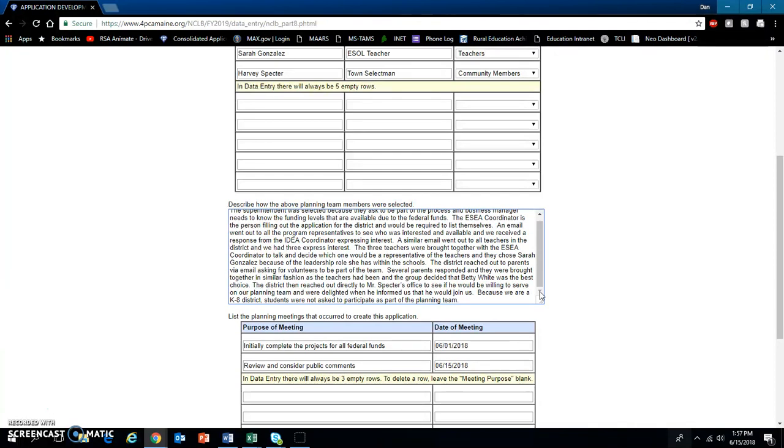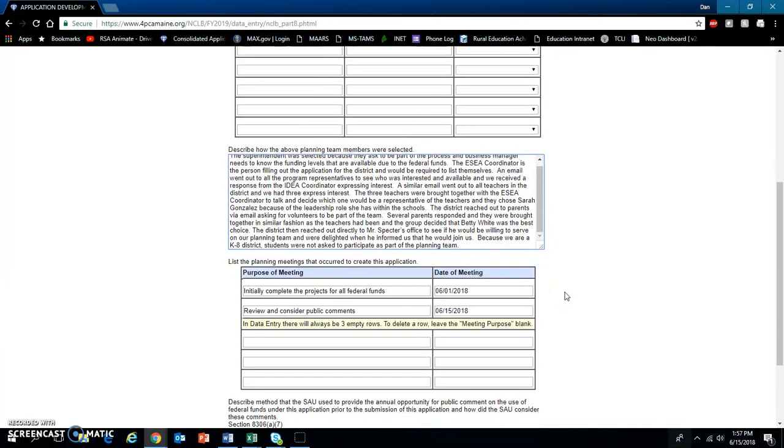Once that is done, you will then fill out the final chart on this page, for the planning meetings that took place in the creation of the application. In the first column, you will place the purpose of the meeting, and in the second column, you will simply enter the date. In this example, you will see that there were 2 meetings that took place in the creation of this application.